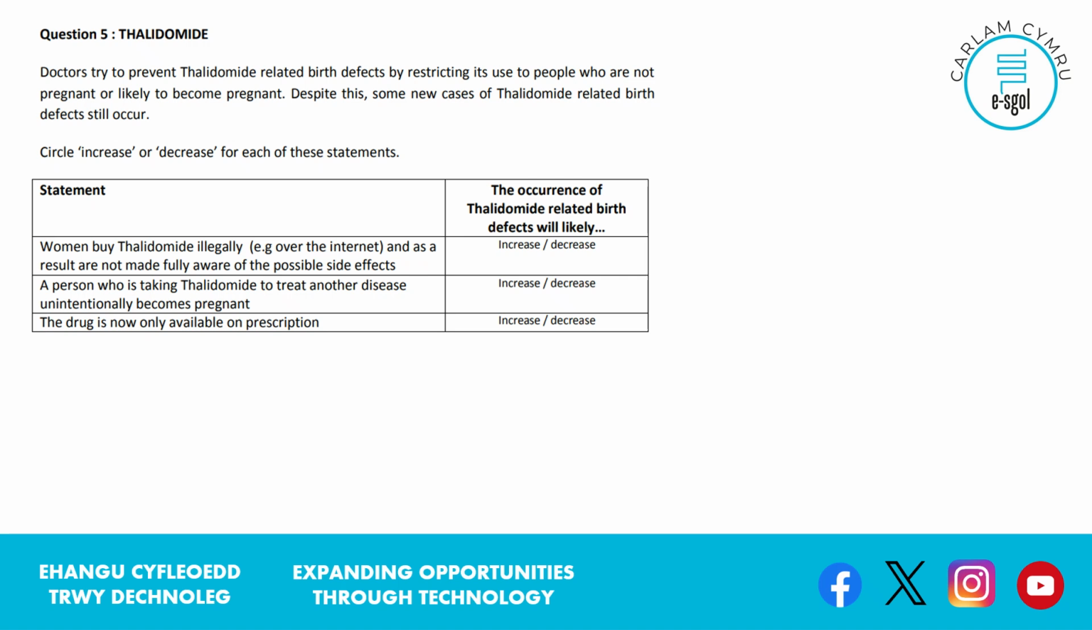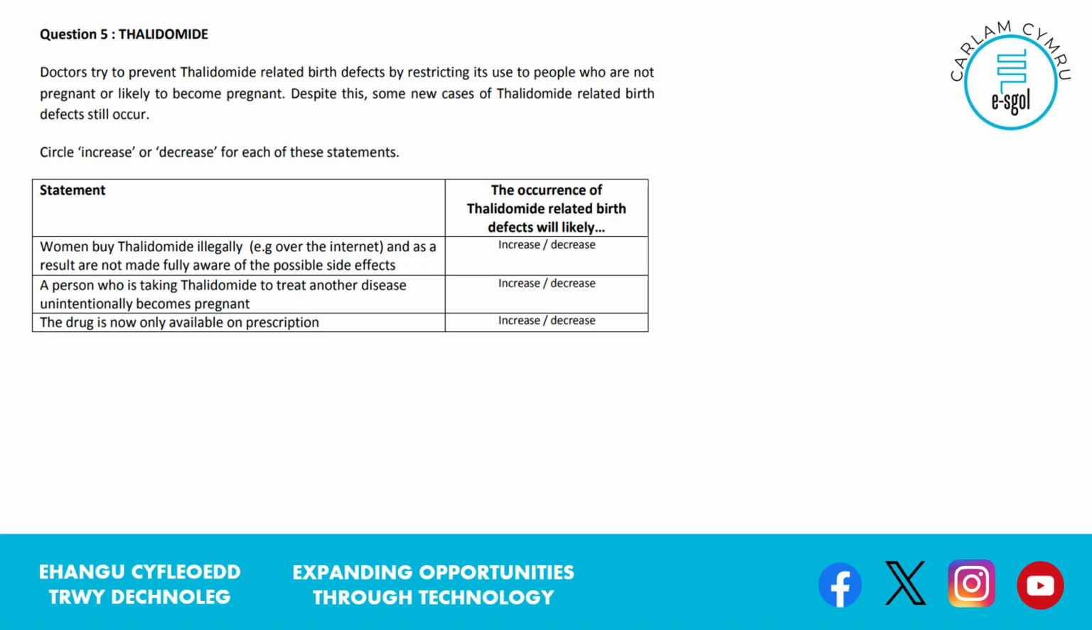And the last question we're going to look at. So doctors try to prevent thalidomide related birth defects by restricting its use to people who are not pregnant or likely to become pregnant. Despite this, some new cases of thalidomide related birth defects still occur. So it's a circle increase or decrease for each of these statements.